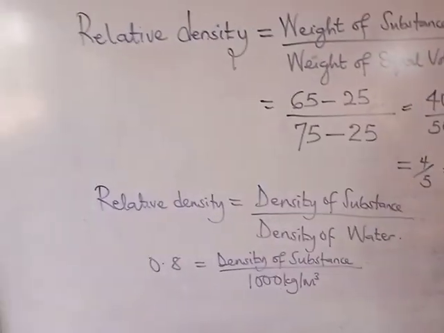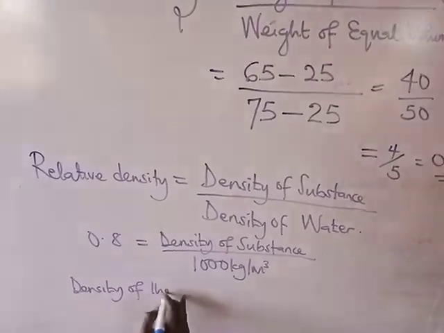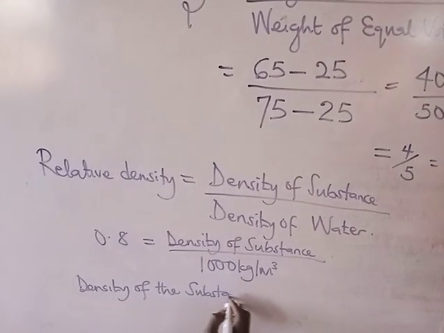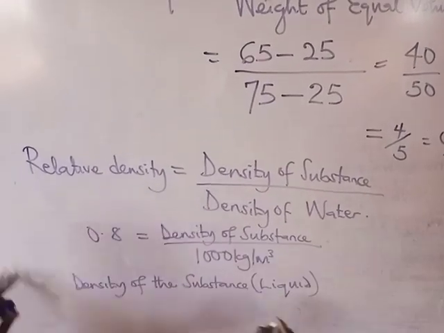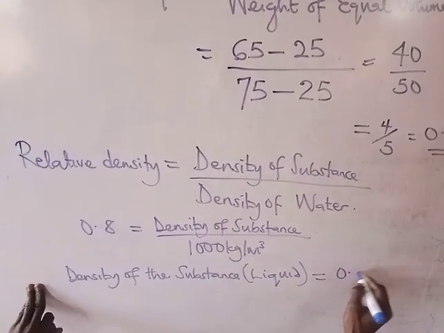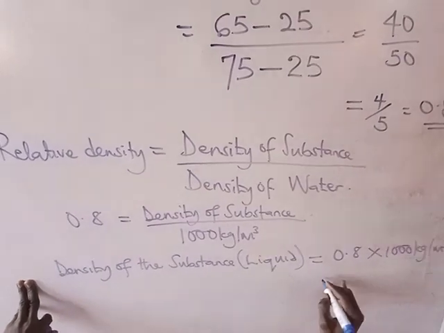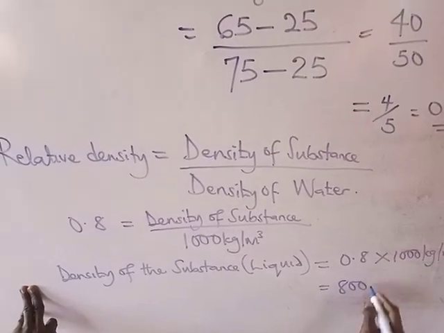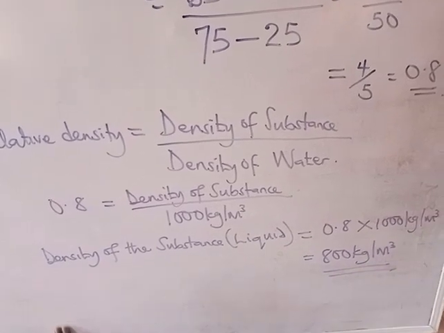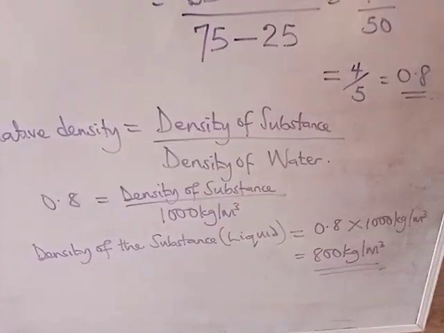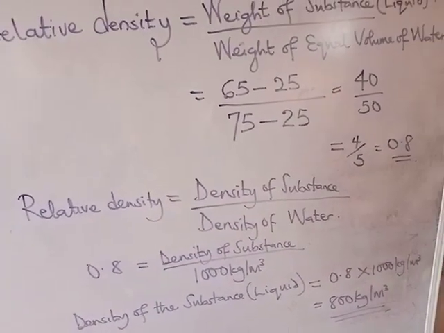Therefore, the density of the substance, which is the liquid in this case, will be 0.8 multiplied by 1000 kilogram per meter cube, and that's 800 kilogram per meter cube. That is the density of the liquid that we are asked to calculate. I hope that is clear.